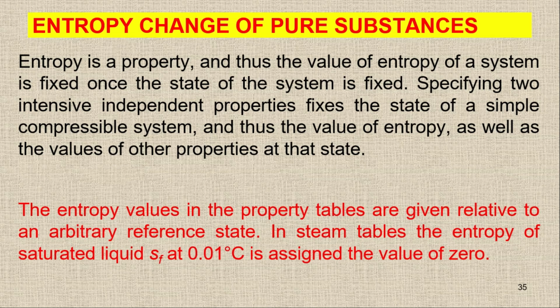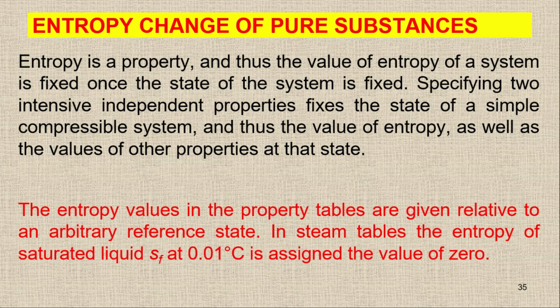Moving to the next topic, here we have to discuss the entropy change of a pure substance. As we already discussed about the pure substance in previous chapters, it has fixed chemical composition. And in the last class, we were discussing that entropy is an extensive property, and thus the value of entropy of a system is fixed once the state of the system is fixed. If it is a property, it means at the state you will find the value of entropy.